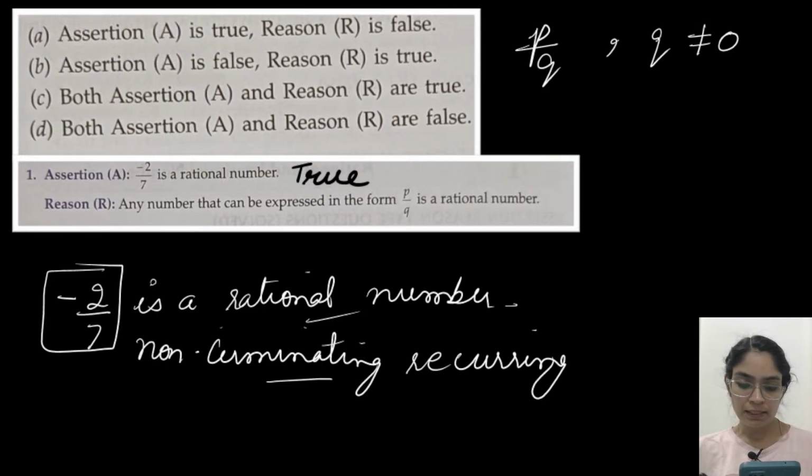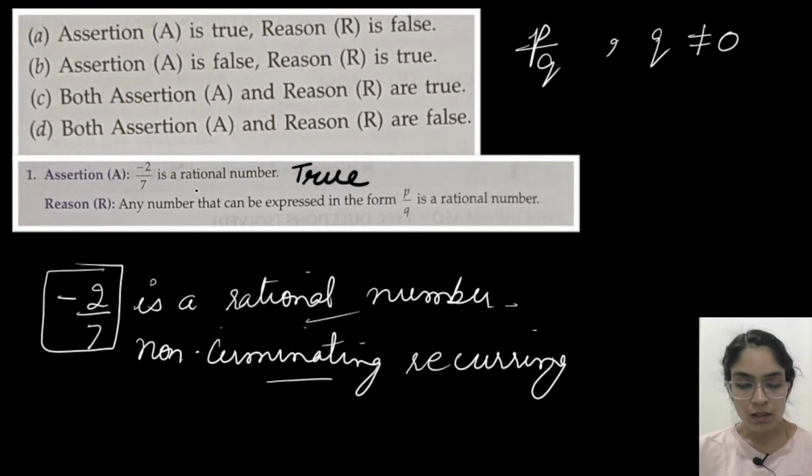Jashvardhan has given the answer minus 0.285714, okay, so it will keep on repeating. I think the same digits are repeating. So it's confirmed it is a rational number. Now see the second reason statement.